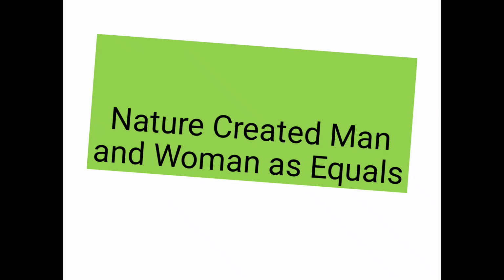Today we are going to learn lesson number 2.2, that is, Nature Created Man and Woman as Equal. First we'll see the introduction of the lesson. This is a brief write-up about the progressive household in northeast India. In the write-up, the mother discusses with her 12-year-old daughter the topic God created men and women as equals. Further, we'll see this lesson.